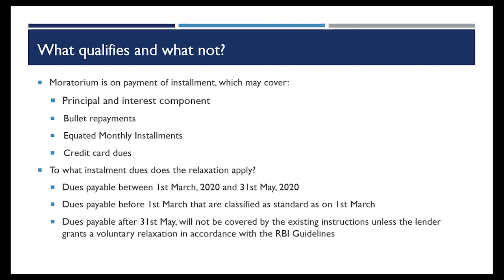To what sort of installments will this apply? It is dues payable between 1st March to 31st May. The language of the RBI circular says that it has to be a standard account as on 1st March. By standard account, what I mean is that it can be in any SMA category, but it should not be an NPA, so 3 months default should not have occurred. It can be between 1 to 90 days. So any dues that were payable before 1st March and are classified as standard as on 1st March will also be covered for granting of this relaxation.